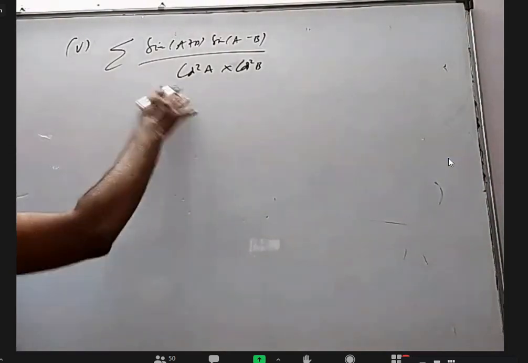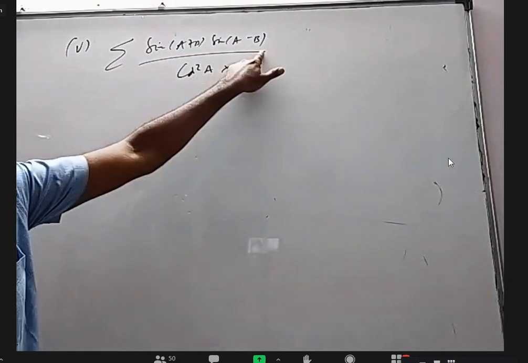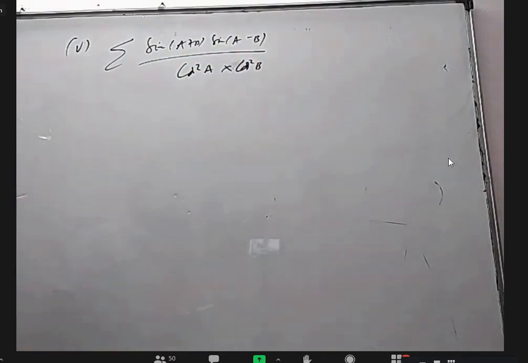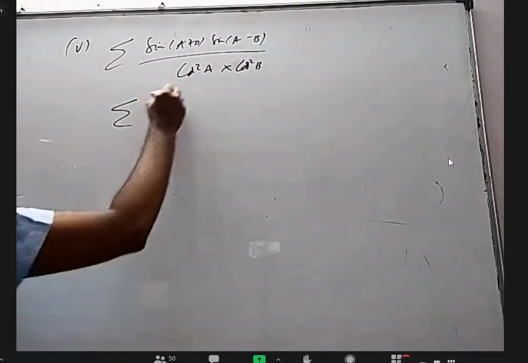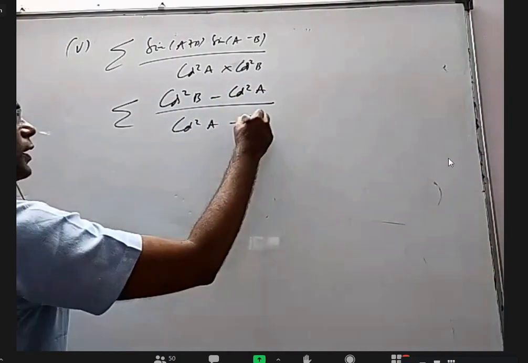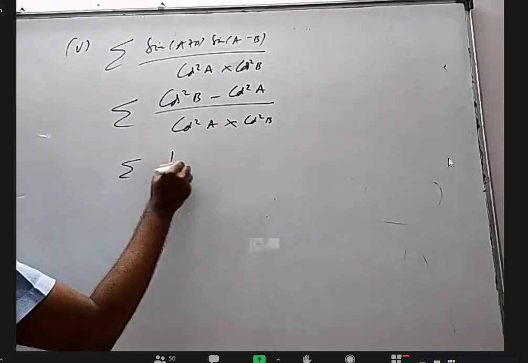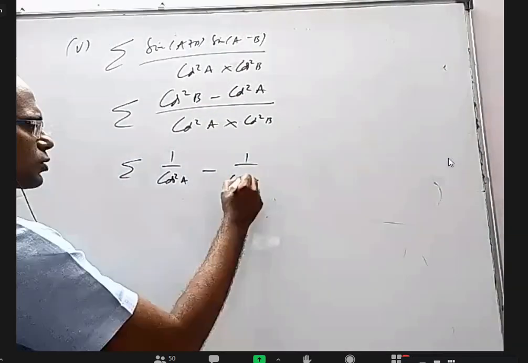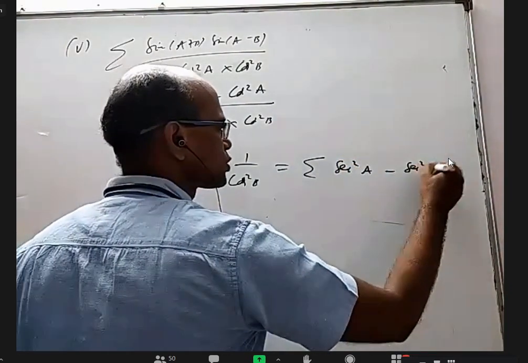Now coming to this, before expanding the sigma, if I expand directly, the next term will be sin b plus c into sin b minus c by cos square b cos square c. The next term will be sin c plus a into sin c minus a by cos square c into cos square a. Sin a plus b into sin a minus b is sin square a minus sin square b, but another form is cos square b minus cos square a by cos square a into cos square b. Taking this by this, cos square b will cancel and I'll get 1 by cos square a. Taking this by this, cos square a will cancel and I'll get 1 by cos square b. 1 by cos square a is secant square a, and this is secant square b.